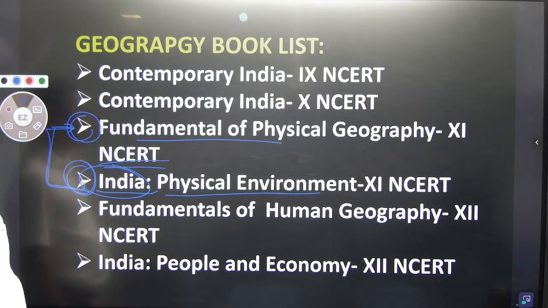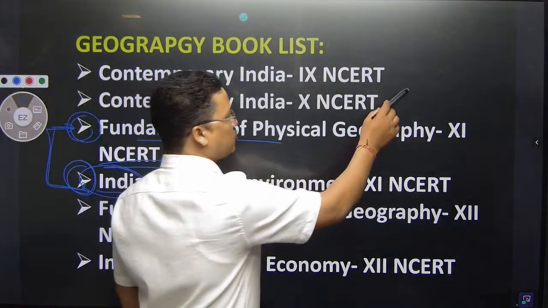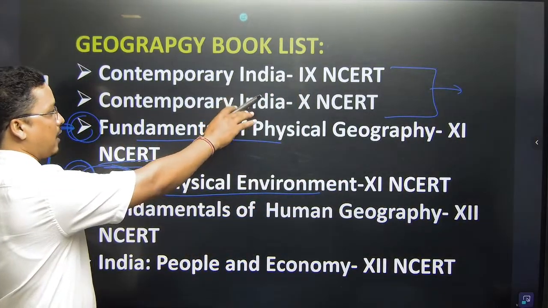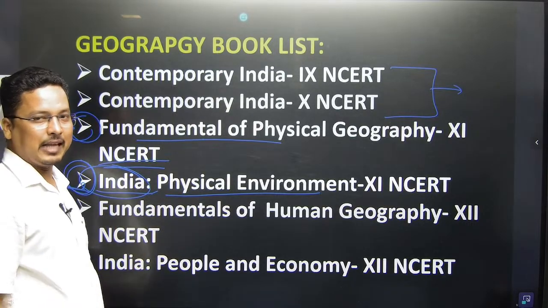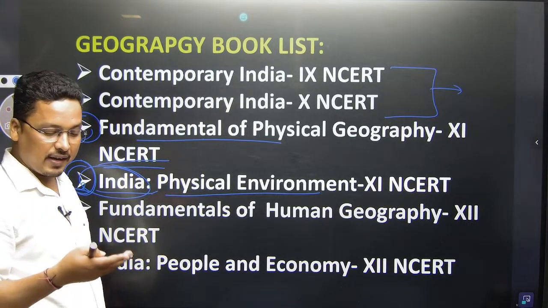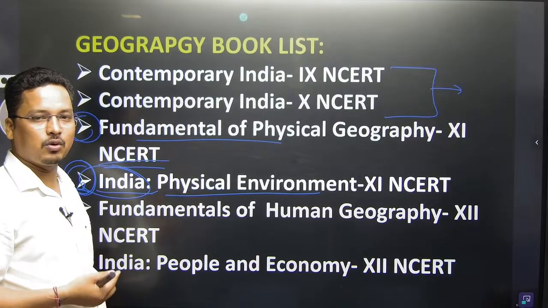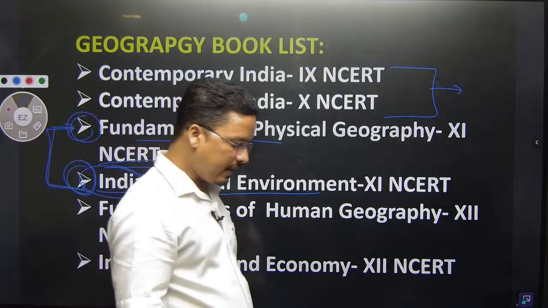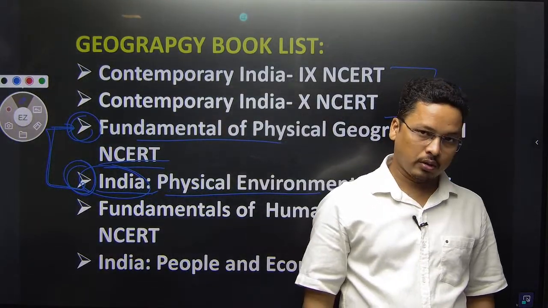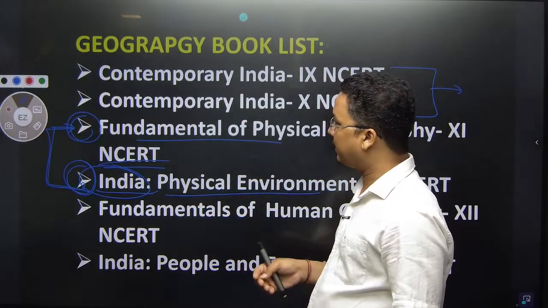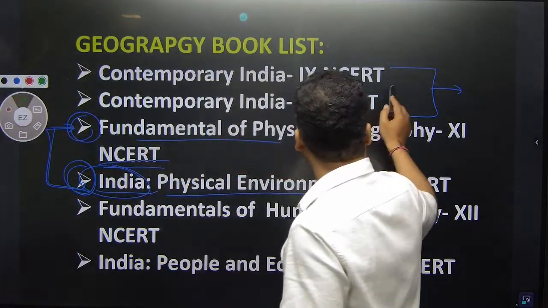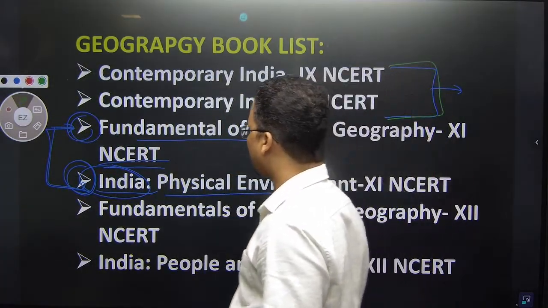You have to read these in every situation. Don't miss these two. Apart from that, Contemporary India part 1 and part 2 will give you the picture of India. Where is the river, which kind of forest is found where, how many tributaries Mahanadi has, how many tributaries Ganga has. Those facts will be covered here. You will understand these things well, so have a look at it.